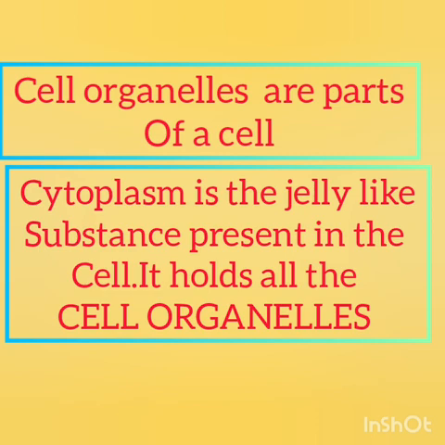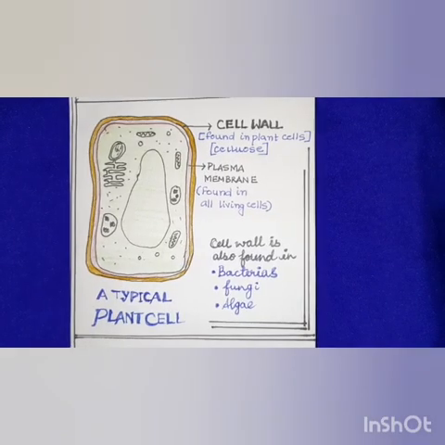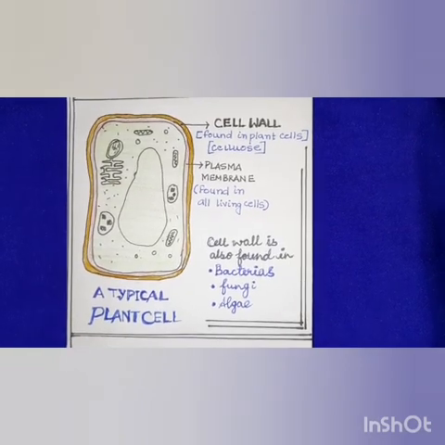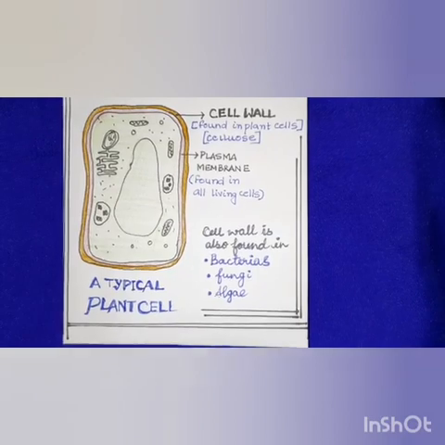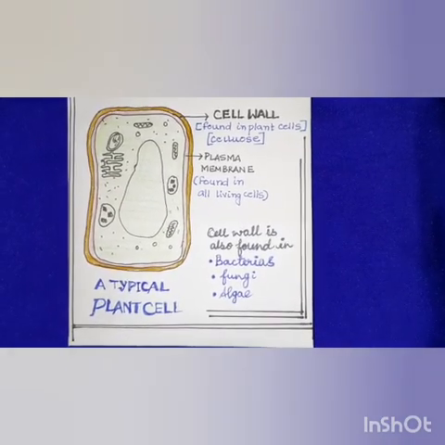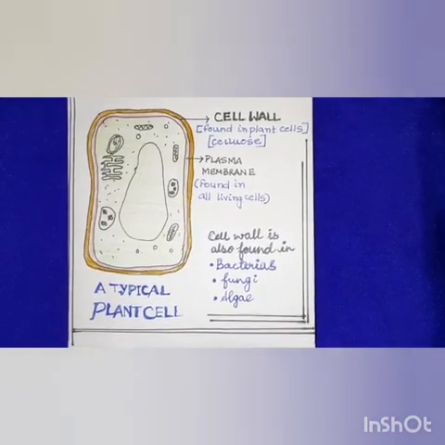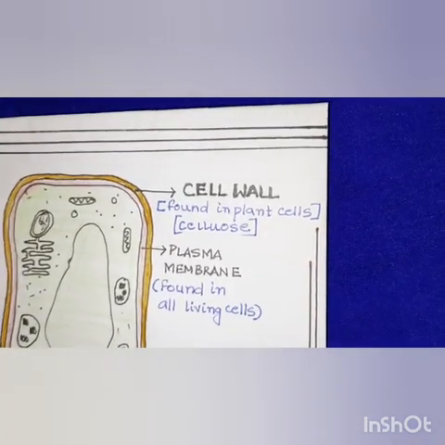Cytoplasm is the jelly-like substance which is present within the plasma membrane and it holds all the cell organelles. Most of the cells have plasma membrane as the only covering of the cell, but there are some cells which have an additional protective covering called the cell wall.